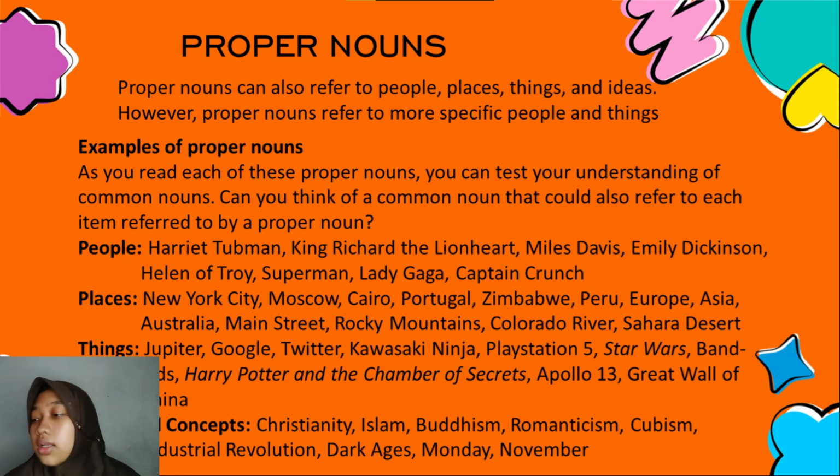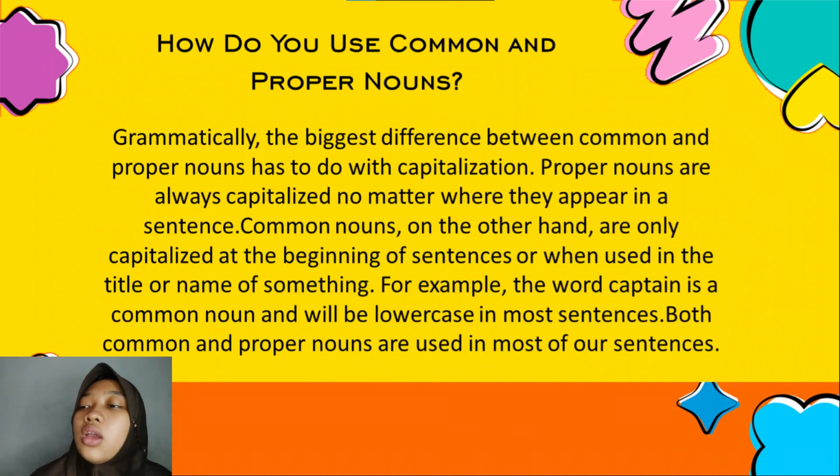And the third is things. We can say Jupiter, Google, Twitter, Instagram, Star Wars, Harry Potter, and others. And the last is ideas and concepts. We can say Islam, Dark Ages, Monday, November, and others.